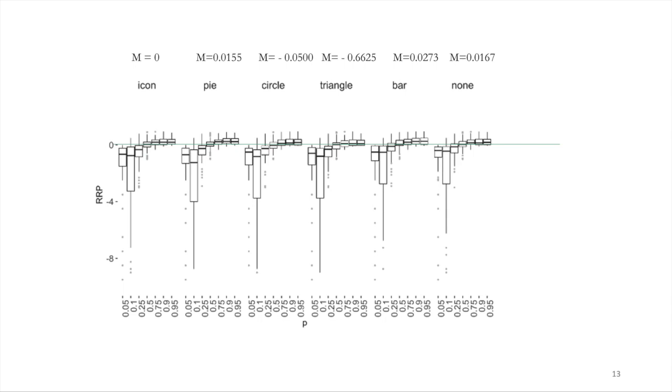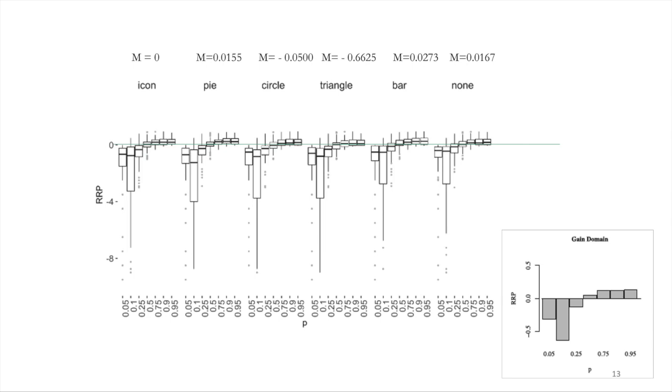Let's look at the first box plot of this series. Here we have the RRP results for the icon group. On the x-axis, we have our probability values, and on the y-axis, the RRP values. Recall that lower values for RRP means risk-seeking, and higher values for RRP means risk-averse. We can see that for the icon array, people were risk-seeking for smaller probabilities and risk-averse for large probabilities. This is exactly what we expect to see, as it is in line with prospect theory.